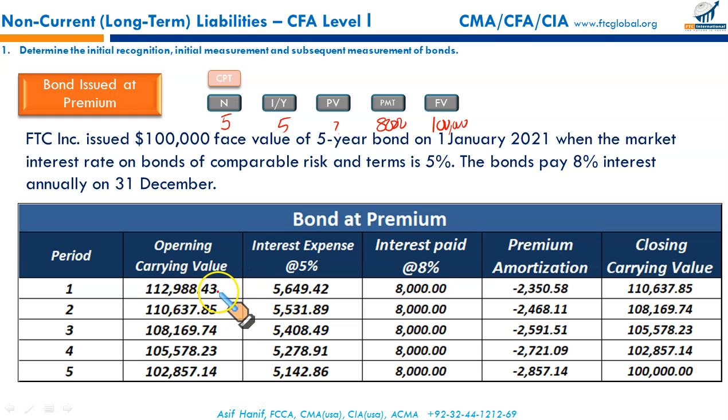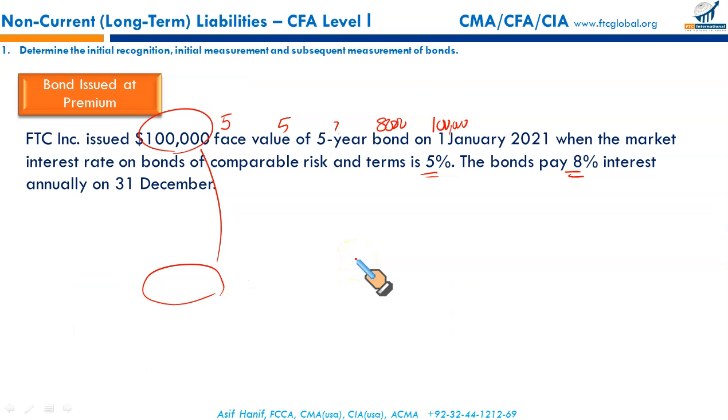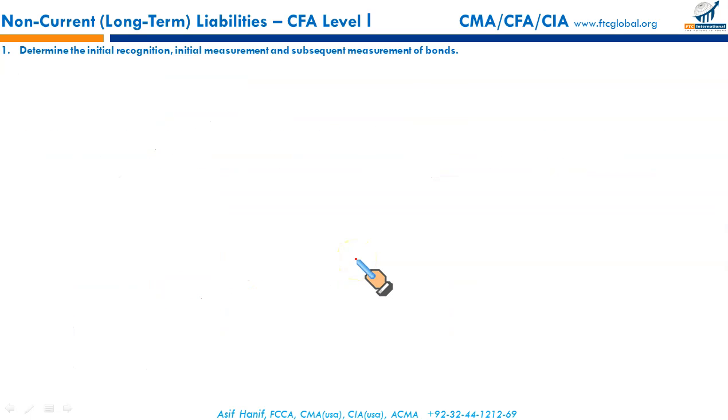This is the value to be recorded on the balance sheet because you received more than the face value, the par value of the bond. Why? Because your offered rate is more than the market rate of interest. Now what will happen? This difference, 12,988.43, is called the premium on bond issue. This premium will be amortized just like the way we amortized the discount in the previous example.